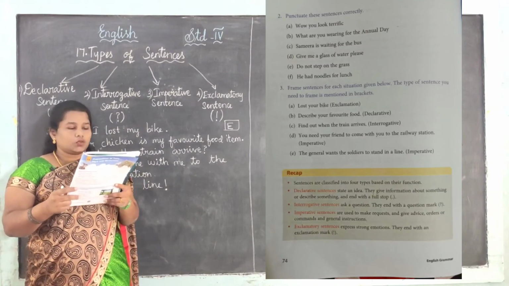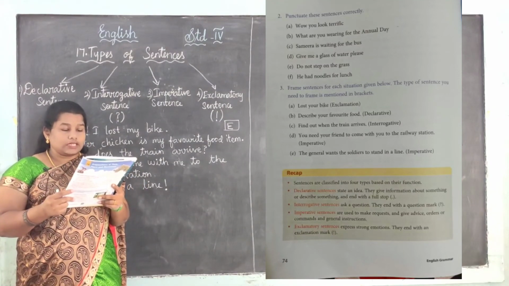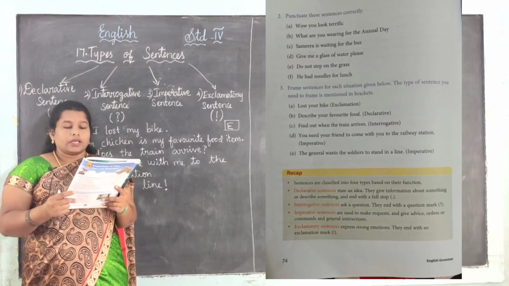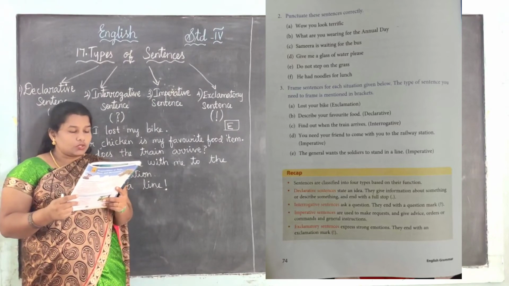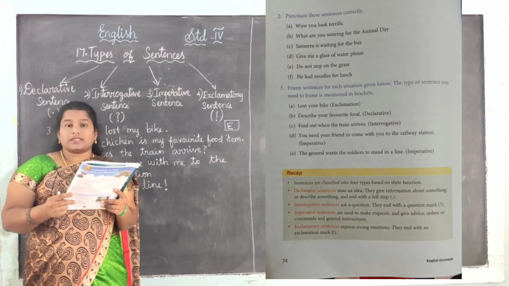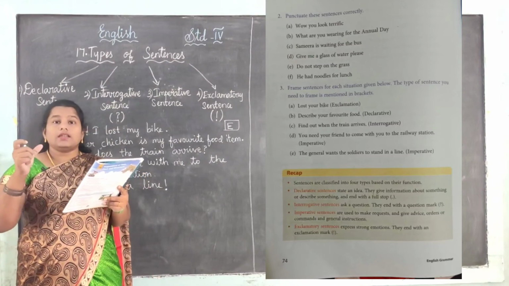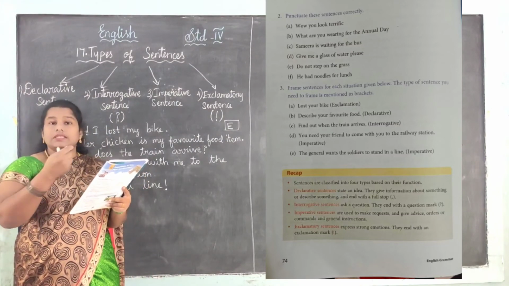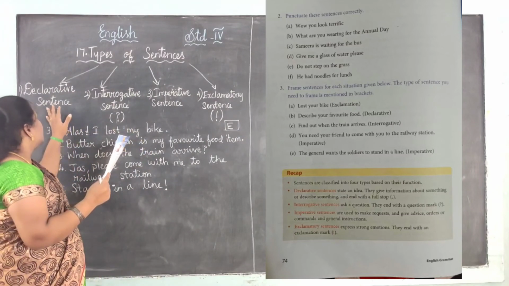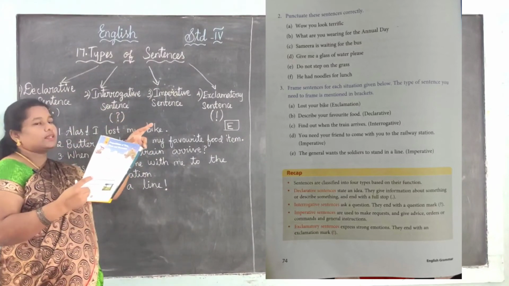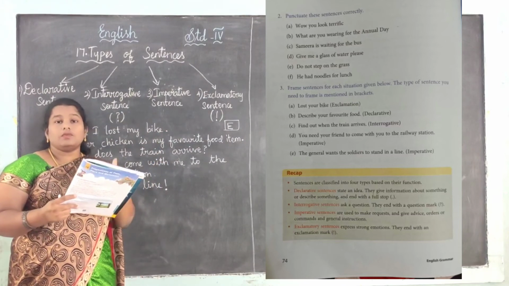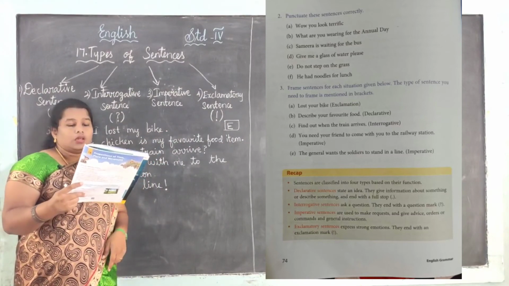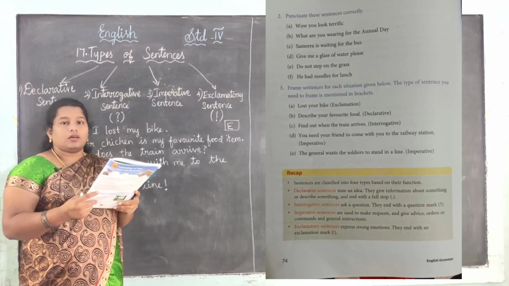Now see the third Roman letter. Frame sentences for each situation given below. The type of sentence you need to frame is mentioned in brackets. One sentence is given, and in the brackets a type of sentence is mentioned, using declarative, interrogative, imperative, exclamative. The command is given. We want to change the sentence into the concerned types.